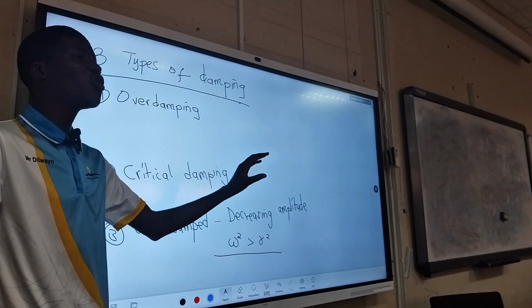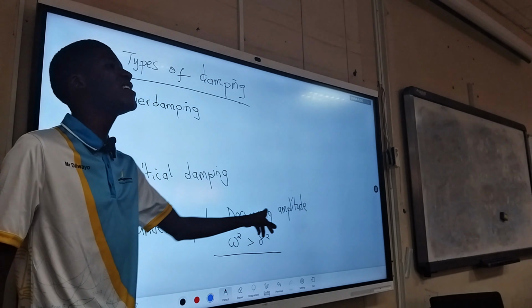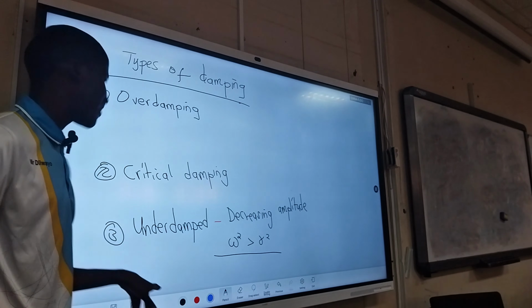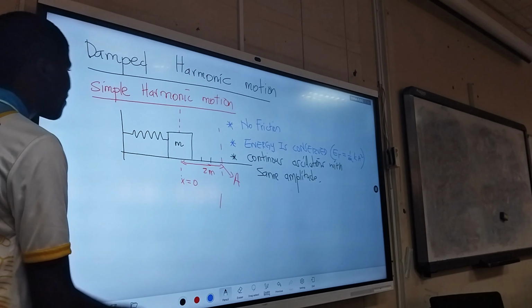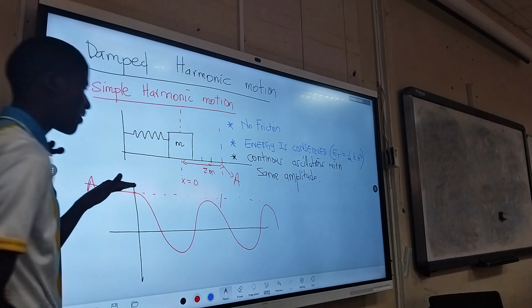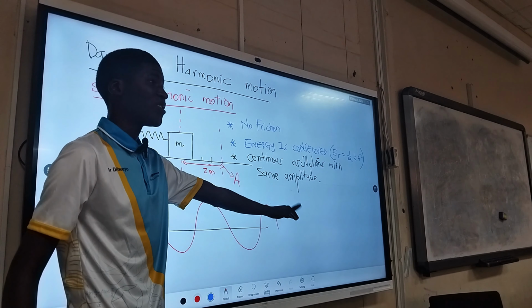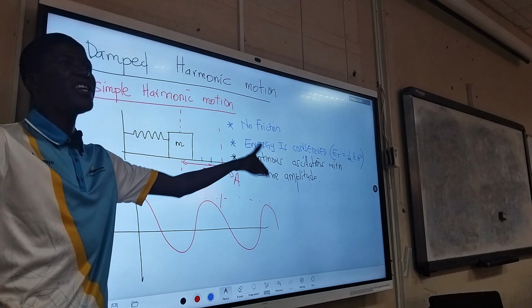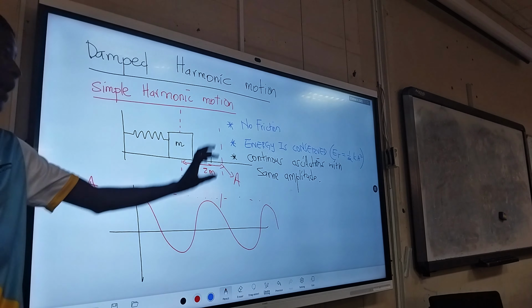So if a question says to show the relationship between the angular frequency and the damping coefficient, it's just that. So you need to know how to draw the graph of that. For simple harmonic motion, remember the graph was a cosine function and it started here, and it continues with a constant amplitude. Assume this is drawn to scale and that the amplitude remains the same. It doesn't change. So there is no frictional drag. There are no losses here. It will continue oscillating forever in this way, with a constant amplitude.